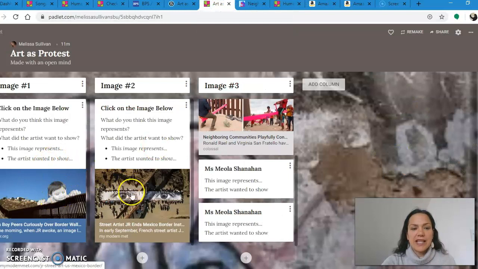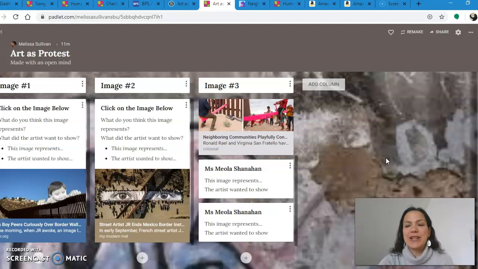These two are by the same artist, JR, who we've seen earlier in this unit. You may do comments for each of these images. So I'm really looking forward to seeing what you have to say, and I hope you enjoy studying this week about the right to seek refuge. Thank you.